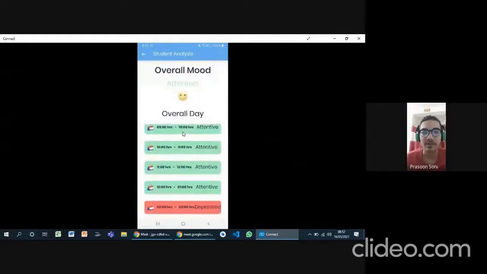What we are doing in this screen is recording the students' behavior. We are taking 10 photos per lecture, recording the student's behavior, and checking whether he is attentive, depressed, happy or something else. We are recording it and saving it in Firebase. The overall mood is analyzed on the basis of all the behaviors. The maximum of all the behaviors is taken, the overall mood is analyzed, and we show it on this screen, also using emojis to show his mood.